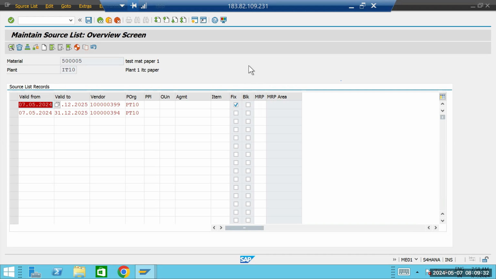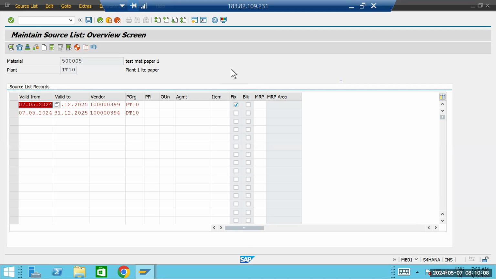Yes, sir. Okay, now the last thing of the master data which we need is the quota arrangement data. Okay, quota arrangement record. So what is a quota arrangement record? Basically, a quota arrangement record is for a period. Let's say here we are maintaining this period. For this period, let's say the material is required in a bulk quantity. Bulk means let's say 1000, 2000, 5000 quantity I'll be needing.